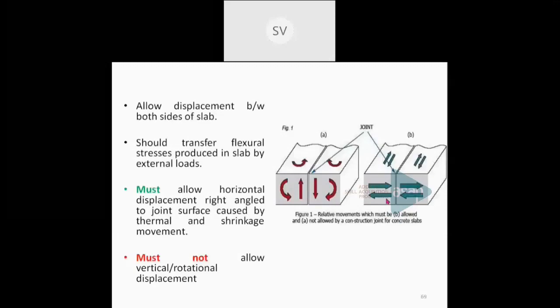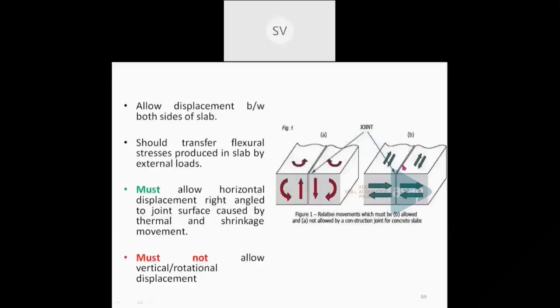If the construction is stopped at this position, you have to provide a joint. These types of joints allow horizontal displacement between both sides of the slab. These are 2 sides of a slab, and these joints will provide horizontal movement in this direction as well as in this direction.